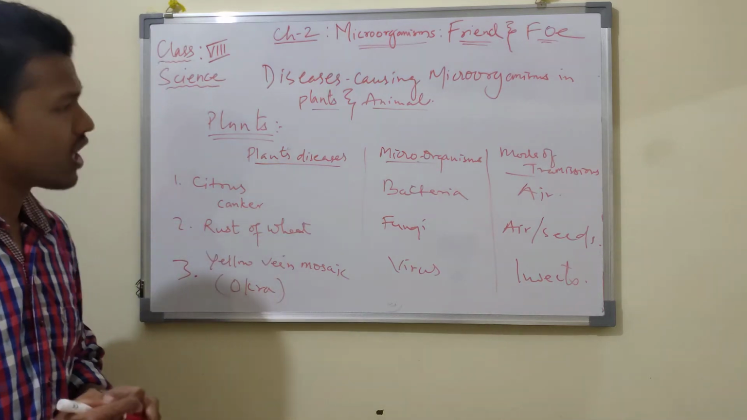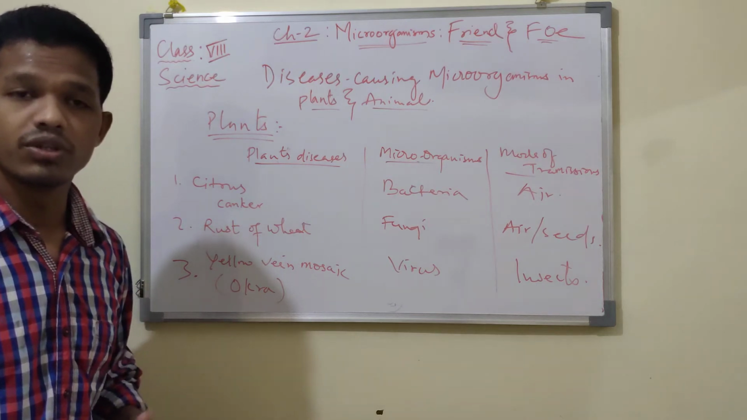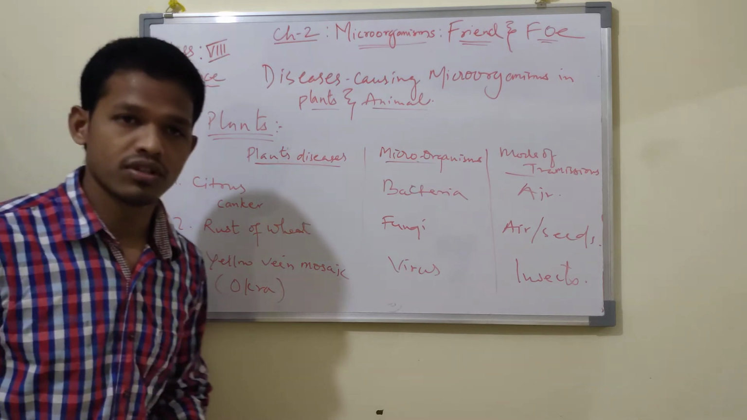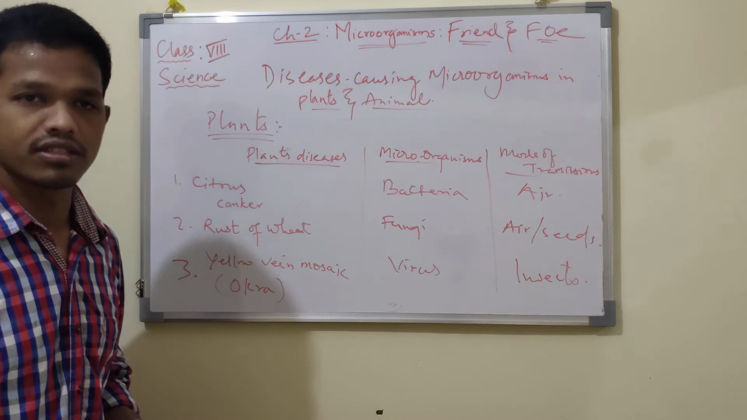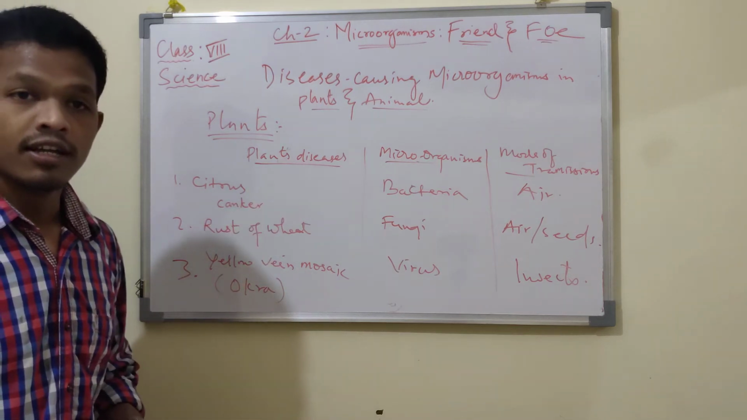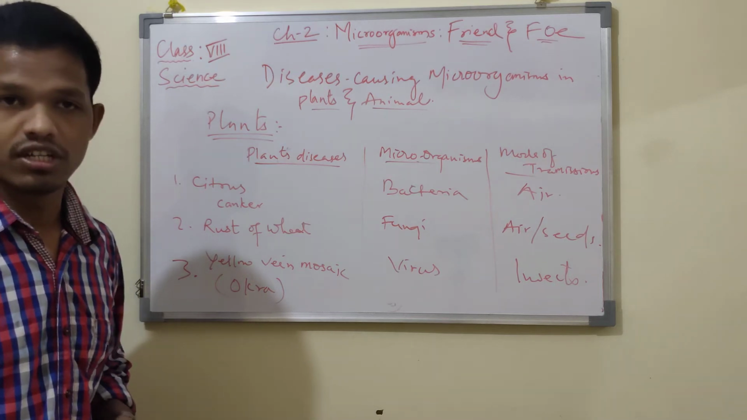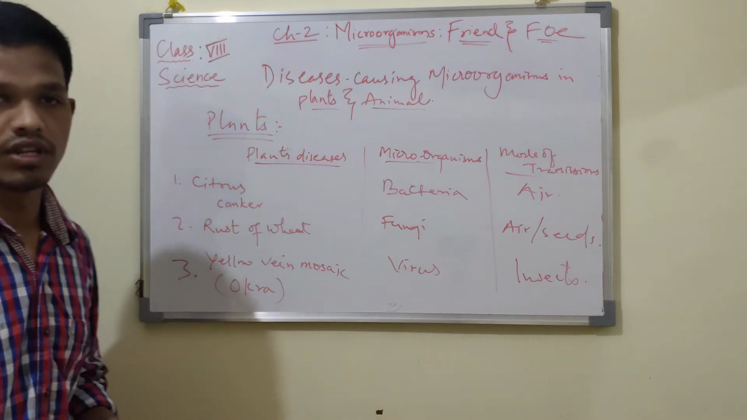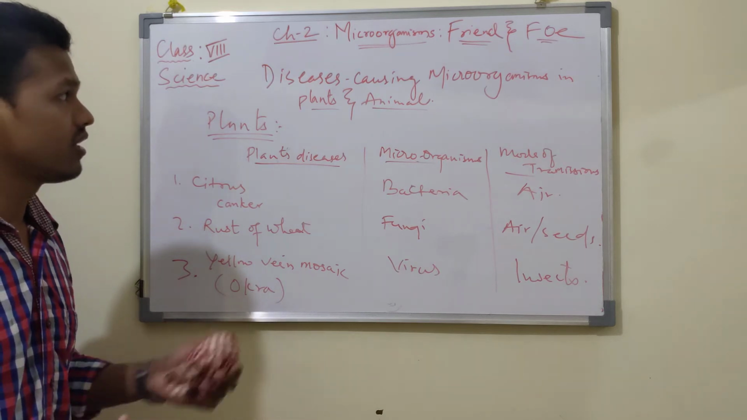So in order to control and prevent all these diseases, we need to use certain chemicals which can kill microorganisms or microbes. So this is how we can prevent all those diseases. We can use some chemicals on plants, and for animals we can consult doctors, veterinary doctors, who prescribe medicine for the diseases. So these are the disease causing microorganisms.